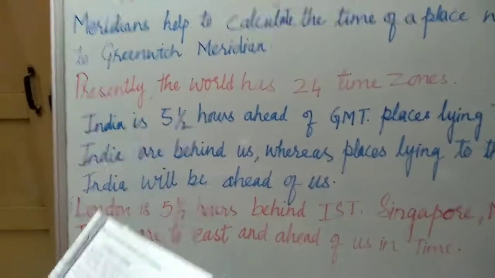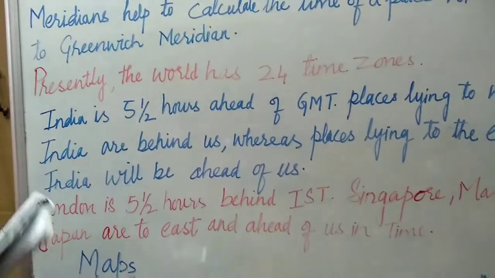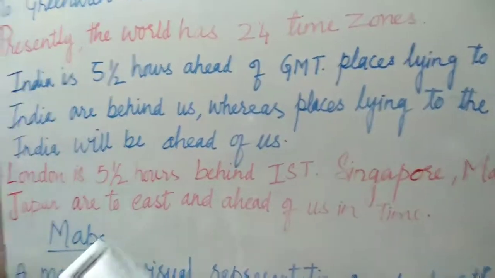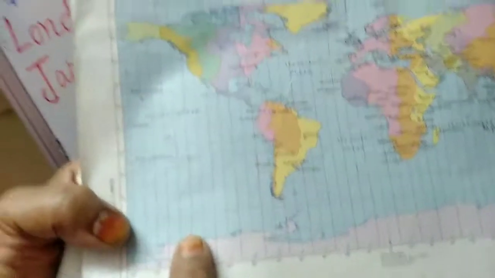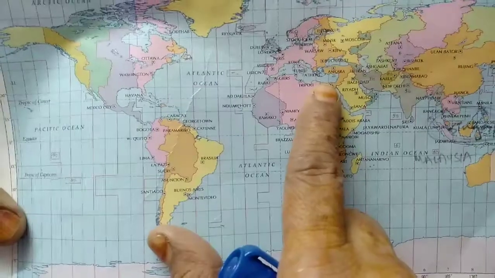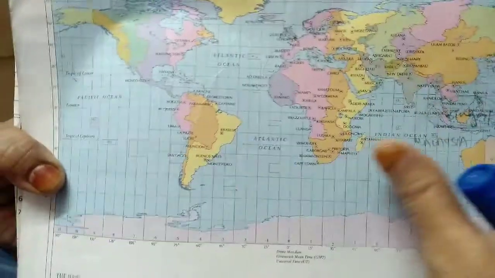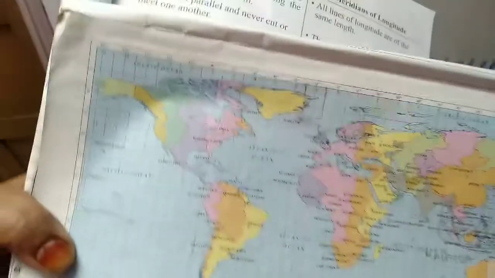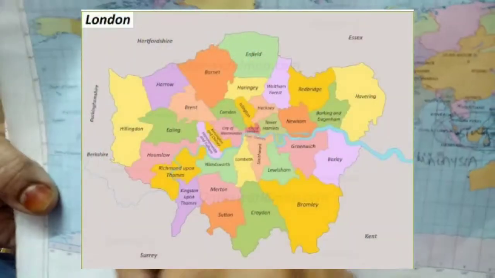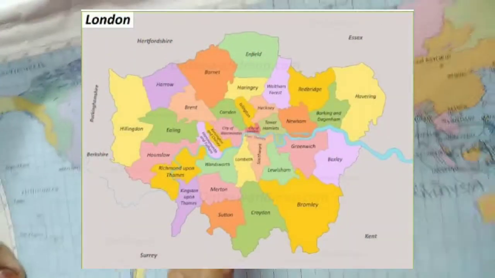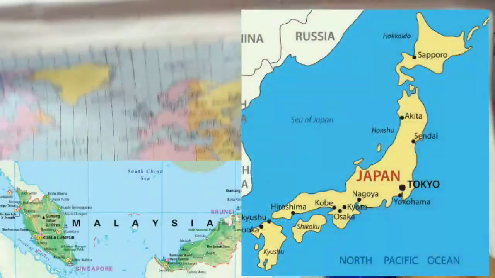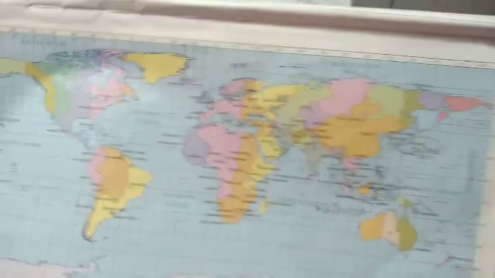India is 5.5 hours ahead of Greenwich meridian time. Places lying to the west of India, see here, this is India, will be behind us, whereas places lying to the east of India will be ahead of us. For example, London. London is here. London is 5.5 hours behind Indian Standard Time, whereas Singapore, Malaysia and Japan are ahead of us. Okay.